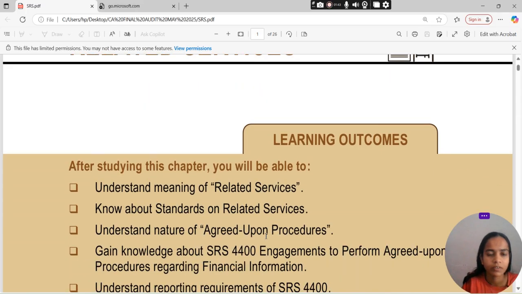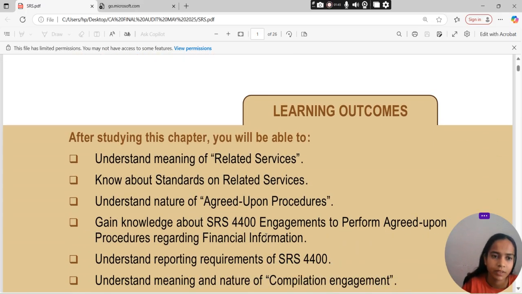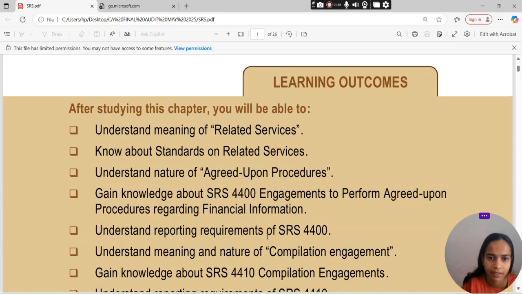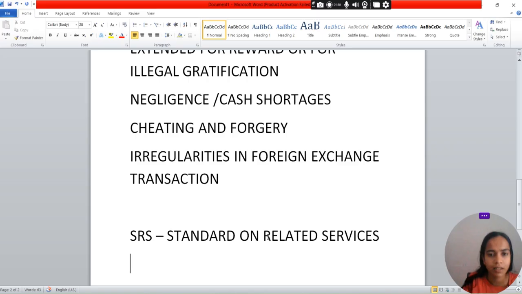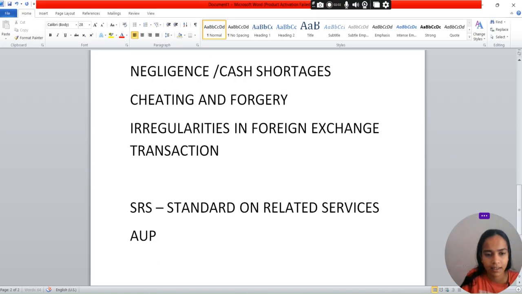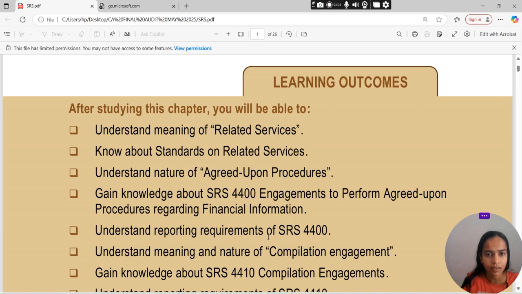Related services में क्या आएगा? After studying this chapter, we all students will be able to understand the meaning of related services. Then we will know what the standards on related services are. We will understand the nature of agreed upon procedure. So we will actually understand what AUP is, that is the agreed upon procedure.